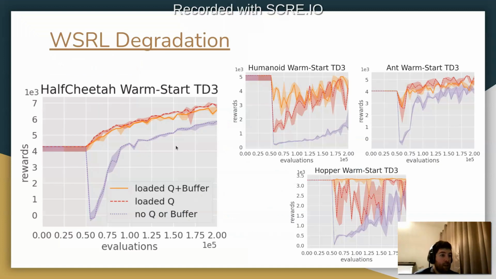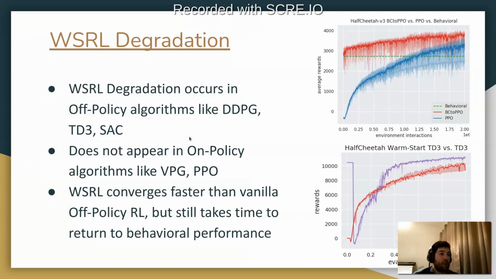We demonstrate here our results that show the degradation occurs when not loading the value function and training it from scratch at the beginning for the first 50K steps. We train it offline to pre-train it before updating the policy, but the second we start updating the policy, we see that there's this degradation. But this degradation doesn't occur if we just load the pre-trained QNet from a pre-trained RL algorithm, for instance. We see that this happens in half cheetah, humanoid, ant, hopper environments, and many other continuous action environments.